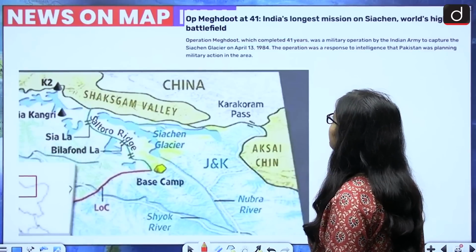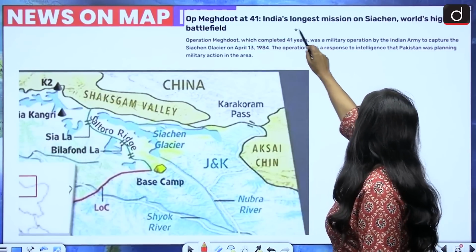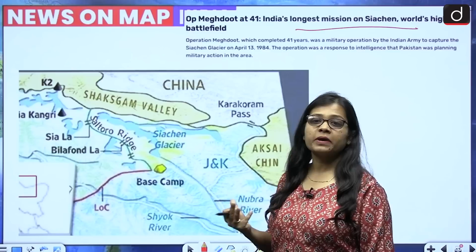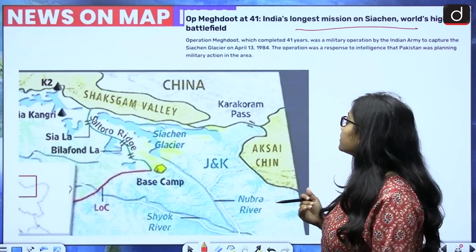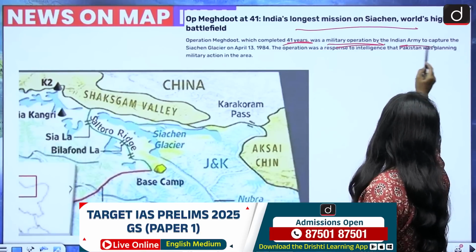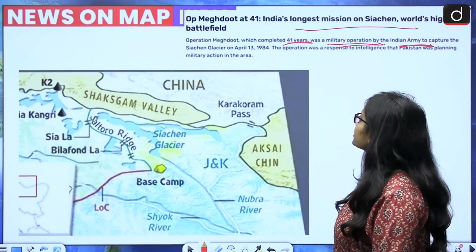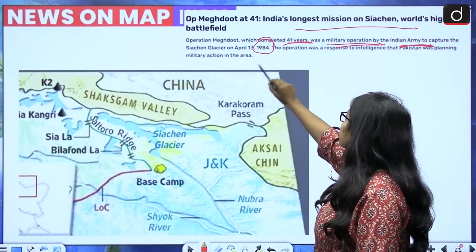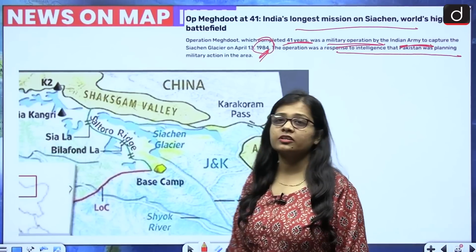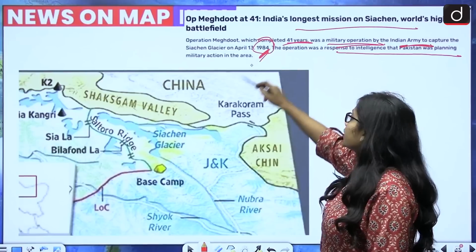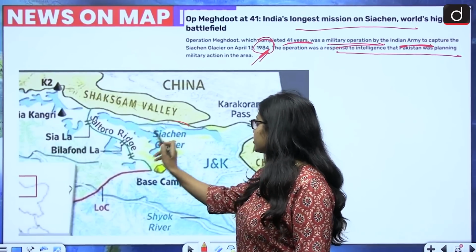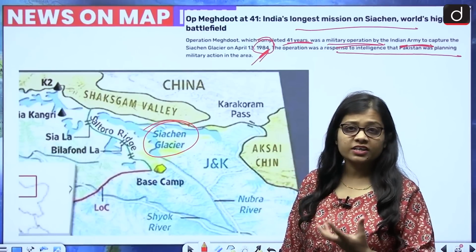Now why was this in news? Because of Operation Meghdoot, India's longest mission on Siachen, the world's highest battlefield. Siachen is known as the world's highest battlefield because of the elevation it is at. Operation Meghdoot, which recently completed 41 years, was a military operation by the Indian Army to capture the Siachen glacier. It started in 1984, and the operation was a response to intelligence that Pakistan was planning military action in the area. So since 1984, Siachen glacier is with India. Now look at this map. This is the location of the Siachen glacier, the world's highest battlefield.